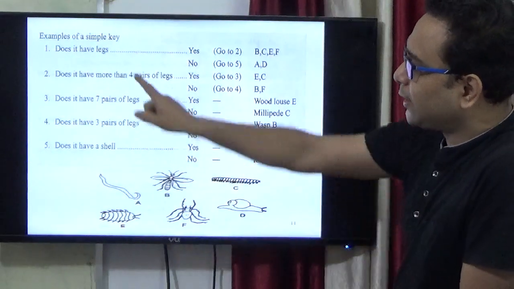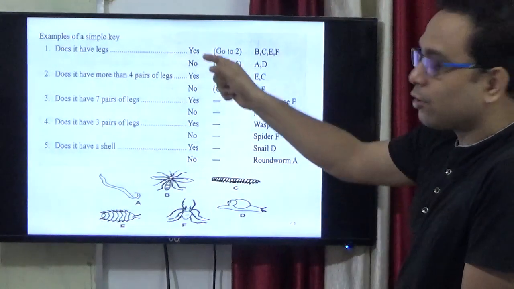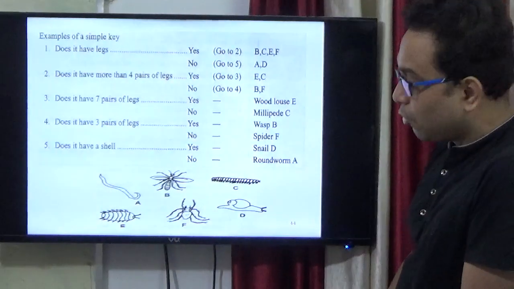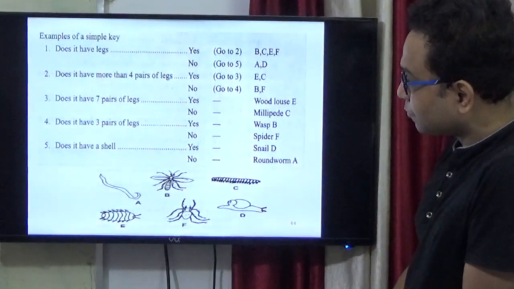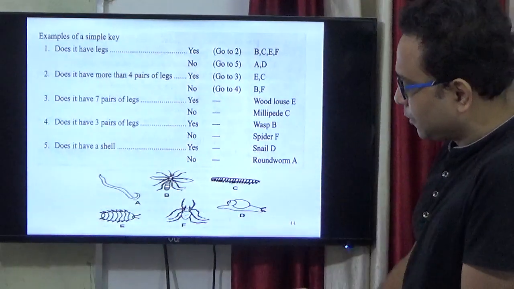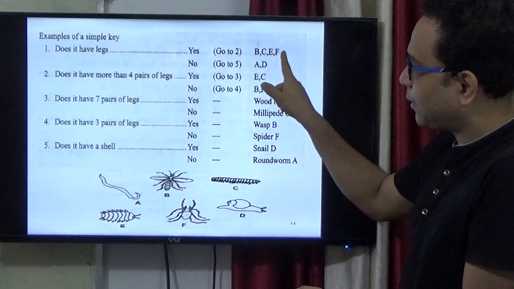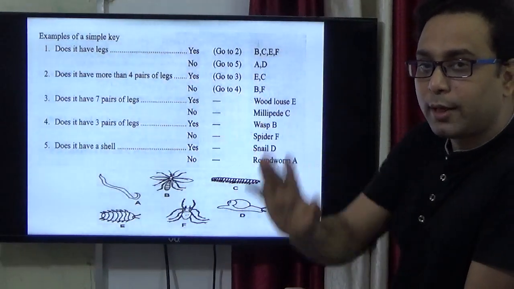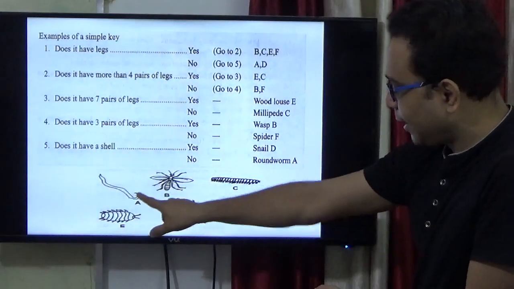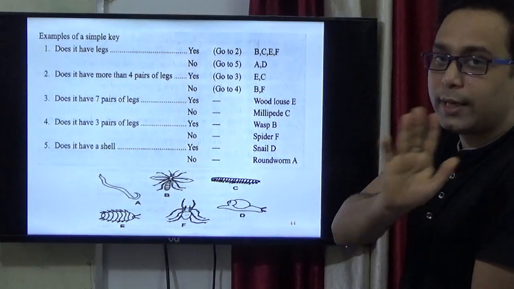First one: does it have legs? Yes or no, two options are there. Which ones have legs? B, C, E and F have legs. And which ones have no legs? A and D have no legs.